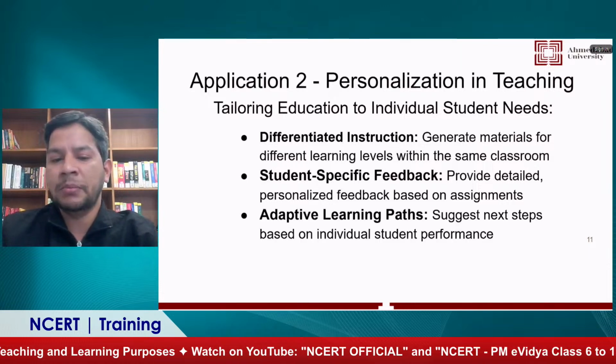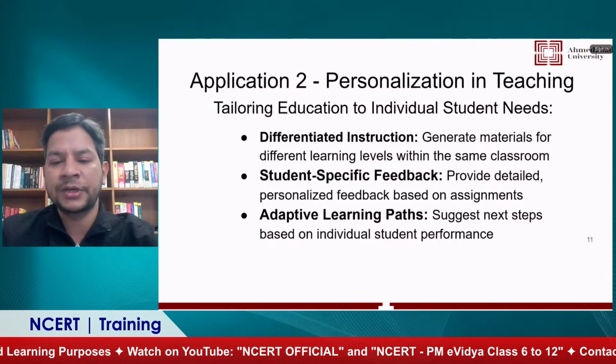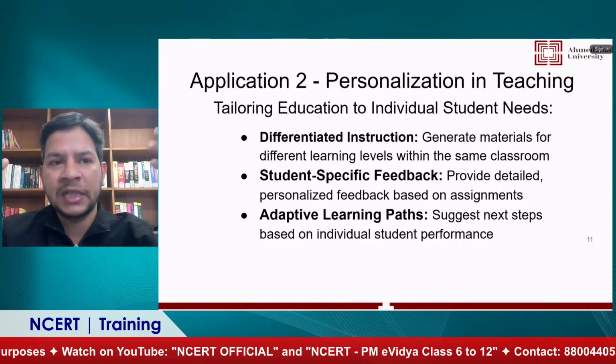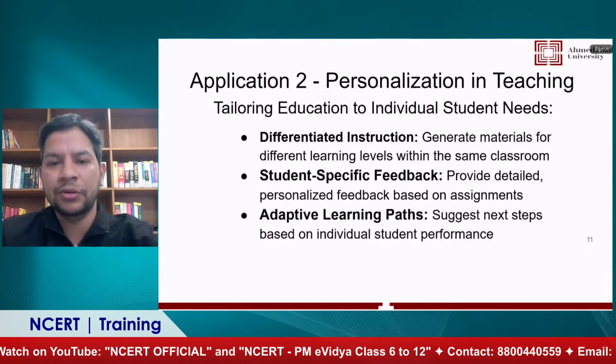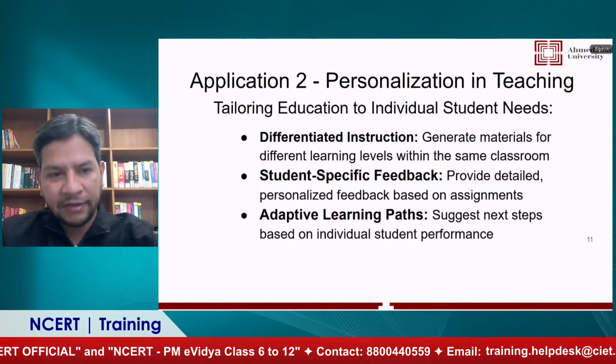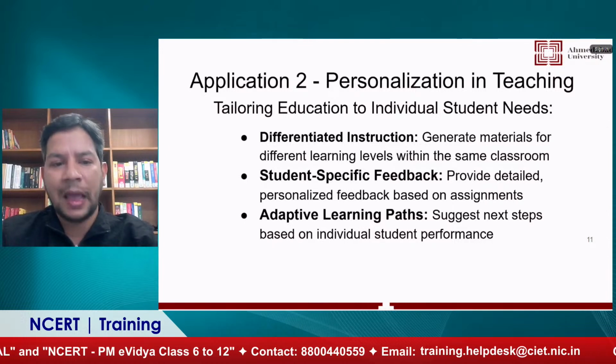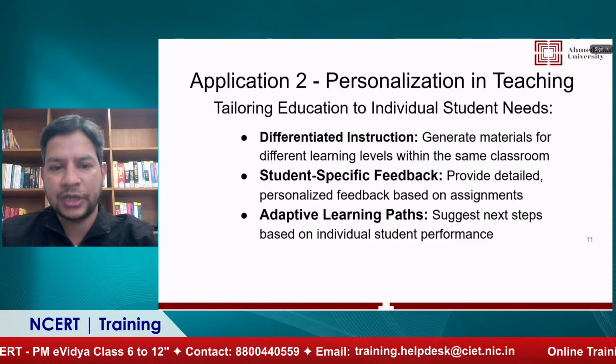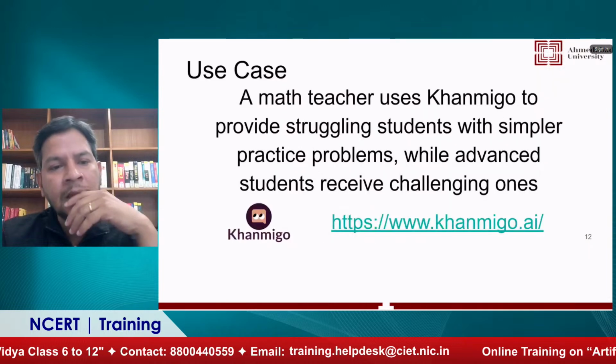And then there are adaptive learning paths. For example, you have different students and you want to explain to them what the next learning pathway should be for them. You can also do this with generative AI. So this is the second category of application that teachers can try for generative AI.